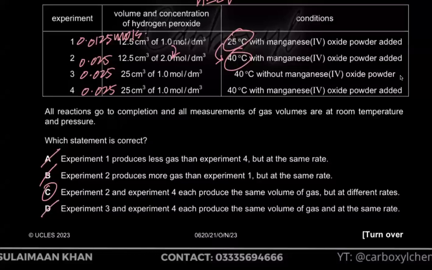And if you check C out, it says 2 and 4 each produce the same volume of gas. Yes, because they have the same number of moles of hydrogen peroxide. And it says, but at different rates. Obviously, it's at different rates because 2 has a concentration of 2 mol per decimeter cube and 4 has a concentration of 1 mol per decimeter cube. So obviously, the rate of reaction is going to be greater in experiment 2 compared to experiment 4, provided, and you can see this, that in both cases the temperature is the same and both are using a catalyst. But because the concentration is greater in experiment 2, the rate of reaction is also going to be greater.